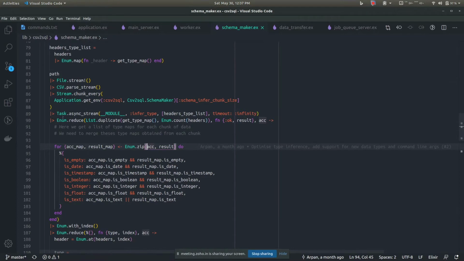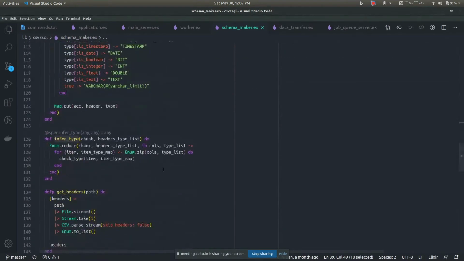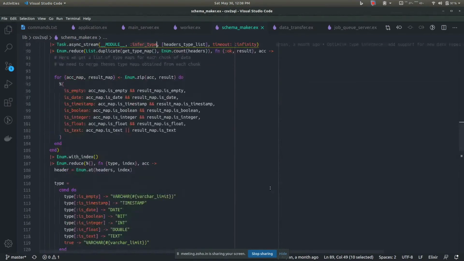There's a Task module which enables you to do certain things in a background process. So this is helpful. I pick up a chunk of 100 rows and assign it a separate process, and this process will call this infer type method. This method is given here.